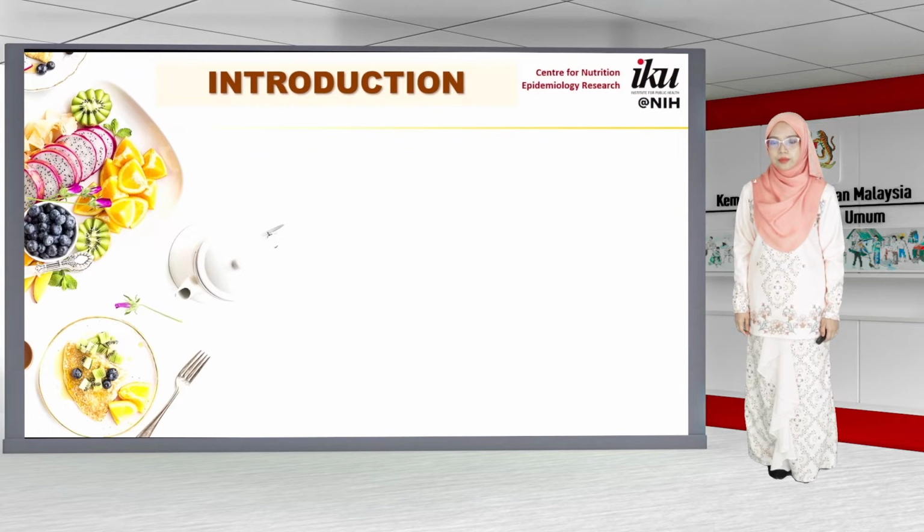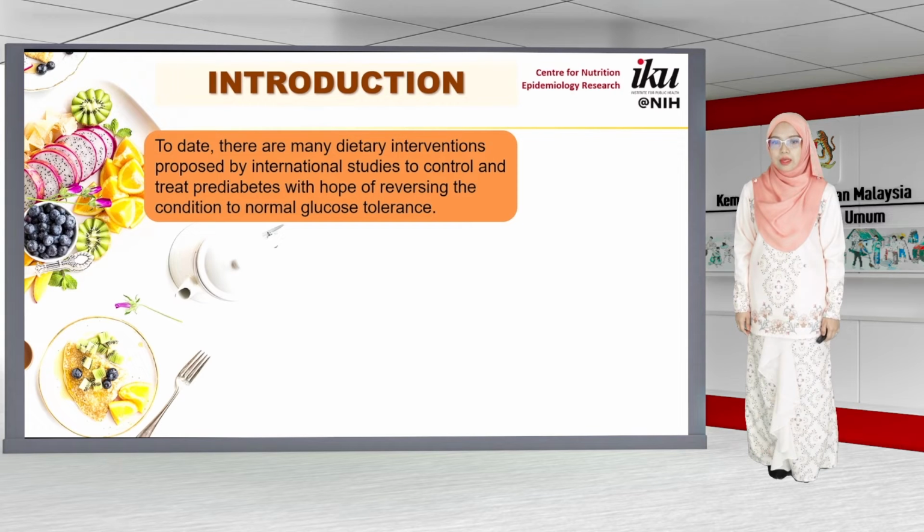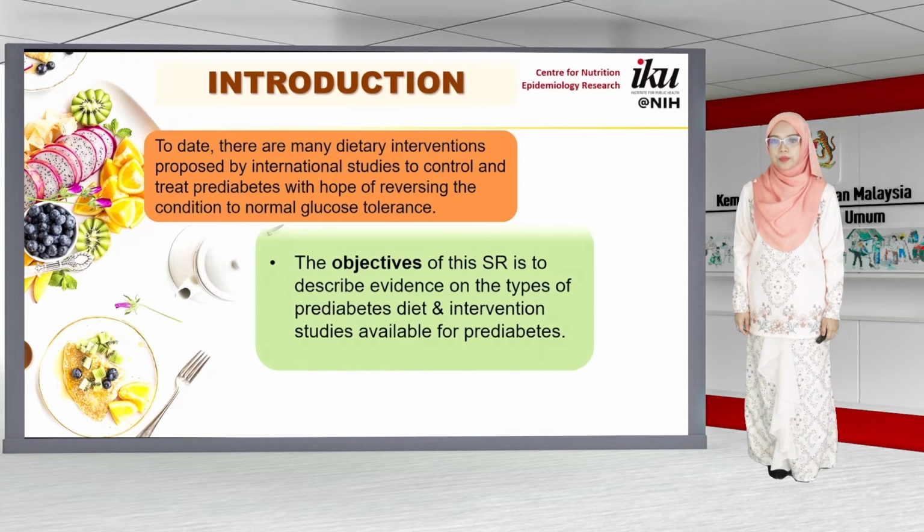per liter. Today, there are many dietary interventions proposed by international studies to control and treat prediabetes with the hope of reversing the condition to normal glucose tolerance. The objective of this scoping review is to describe evidence on the types of prediabetes diet and intervention studies available for prediabetes.